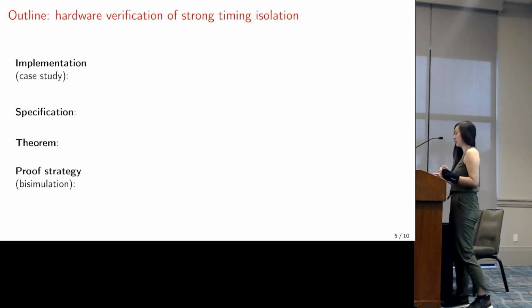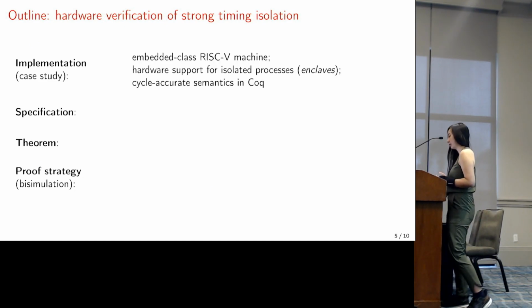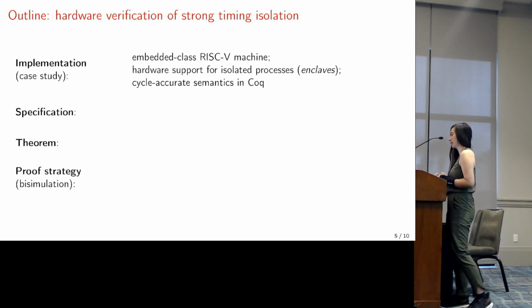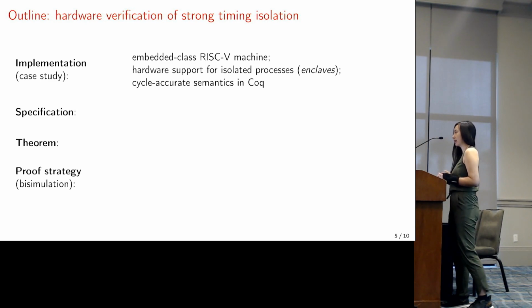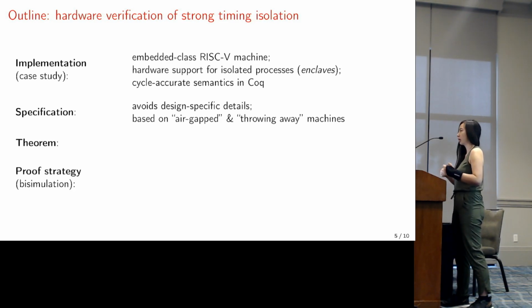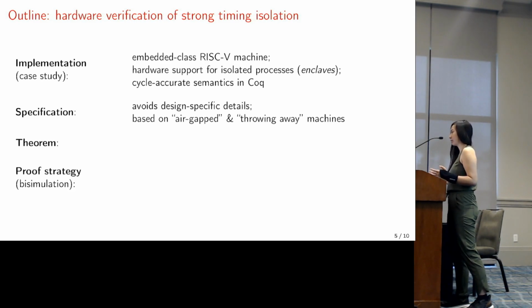I'm going to give an outline of our work on hardware verification of strong timing isolation. As a case study, we implemented an embedded class RISC-V machine that provides hardware support for isolated processes. We call these enclaves, but they're much simpler than the enclaves that you might be familiar with. This is implemented in Coq and has a formal cycle-accurate semantics down to the circuit level. We specify enclave behavior using a specification that's parameterized on the implementation and avoids design-specific details. So the operation of running enclaves is modeled as basically running on air-gapped machines, and context switching is modeled as throwing away machines and getting a new one.